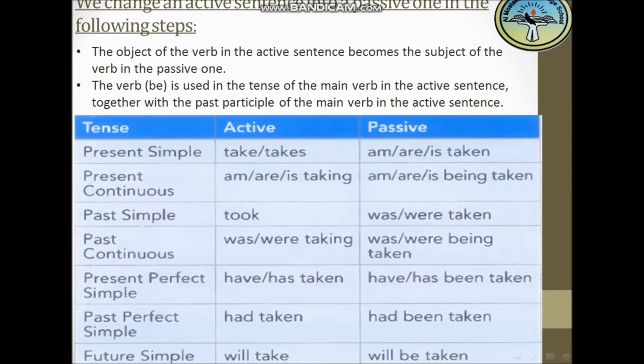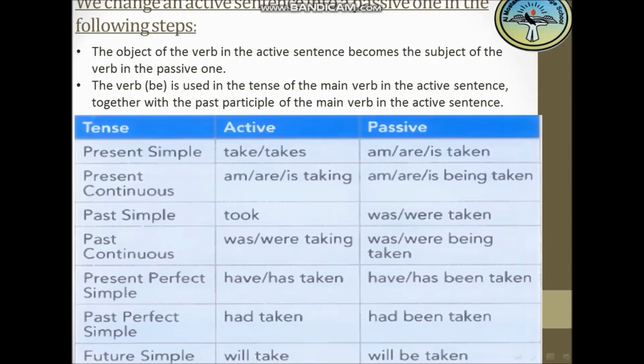Here in the present simple, I have take and takes in the active sentence, but in the passive one, I have the verb be in the present simple, and I put the verb which is the main verb in the active sentence. I put the past participle form of it after the verb to be.